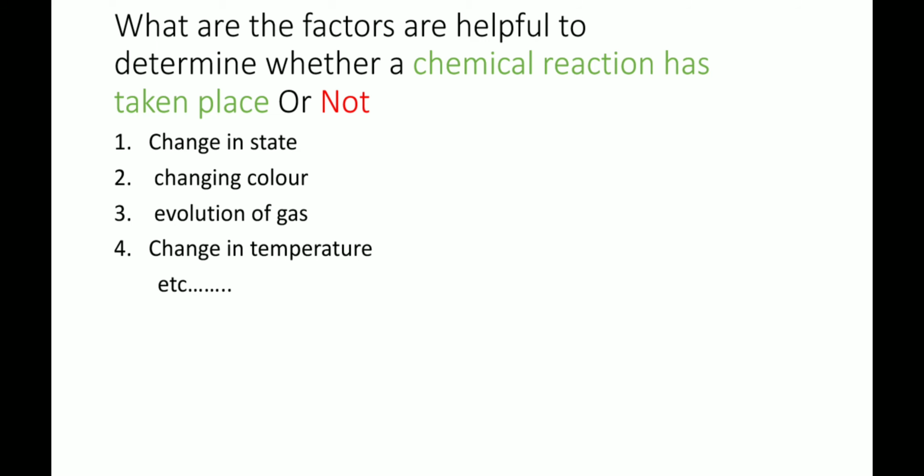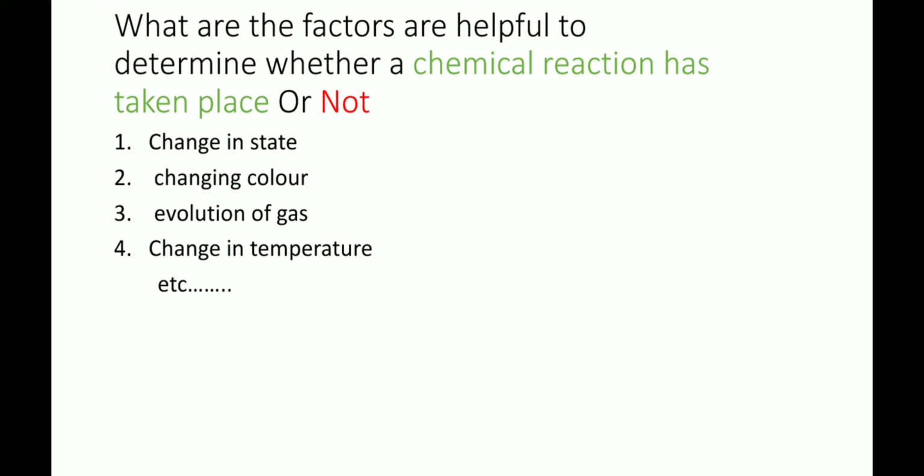There are many important factors helpful to determine that a chemical reaction has taken place. We can determine it with change in state, whether solid to liquid, liquid to gas, like that. Next, change in color. During the reaction, red color changes to white color, or colorless to pink, or pink to colorless. Like that we can easily identify it by the change in color.